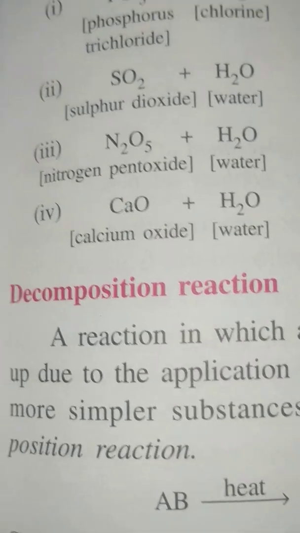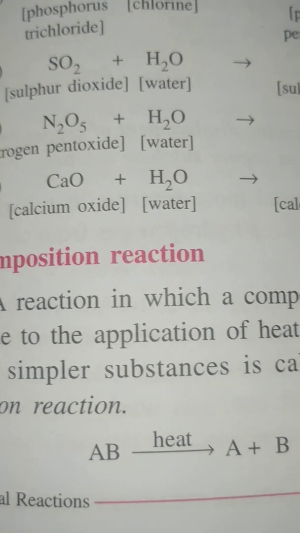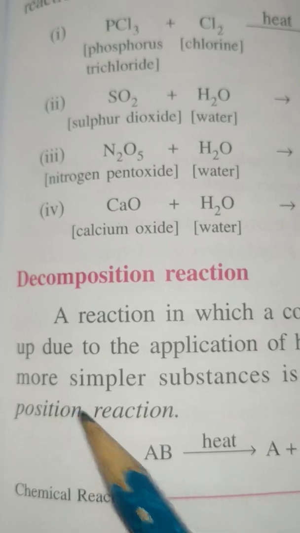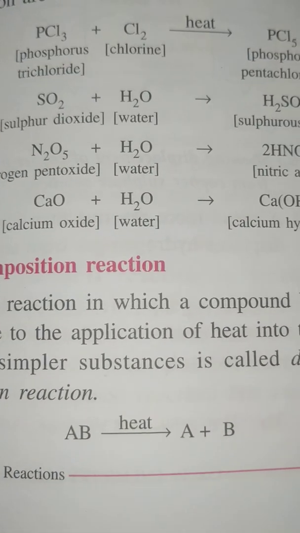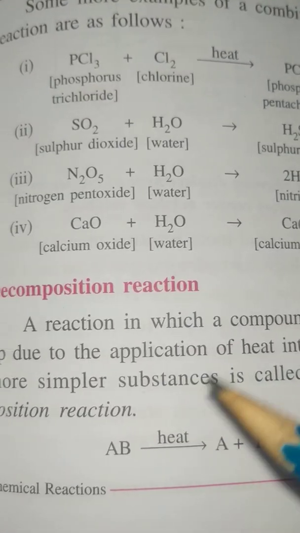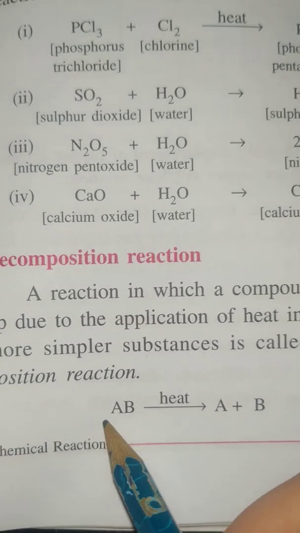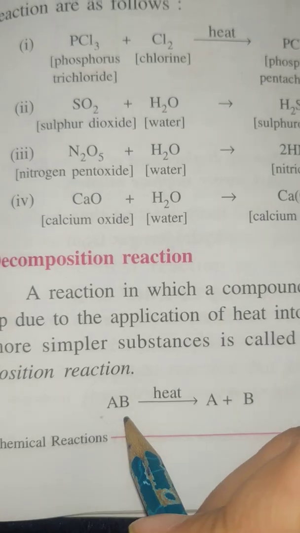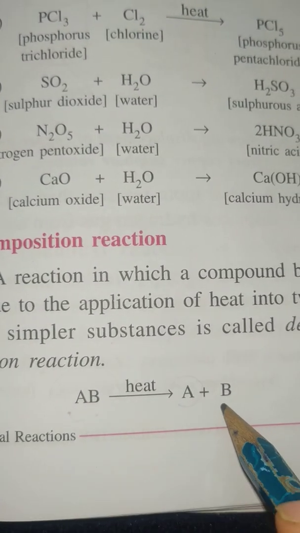Now the next type of reaction is decomposition reaction. In this type of reaction, a compound breaks up into simpler substances due to the application of heat. It means when heat is applied on any compound, it will break down into two or more simpler substances. Like here is one compound AB, and when heat is applied on this compound, it will break down into simpler substances, that is A plus B.